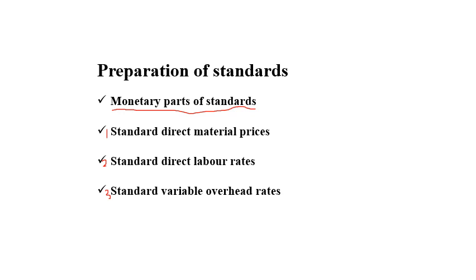Suppose that a material costs $10 per kilogram at the moment, and during the course of the next 12 months, it is expected to go up in price by 20% to $12 per kilogram. So what standard price should be selected? The current price of $10 per kilogram, or the average expected price for the year, for example, $11 per kilogram. Either would be possible, but neither would be entirely satisfactory.